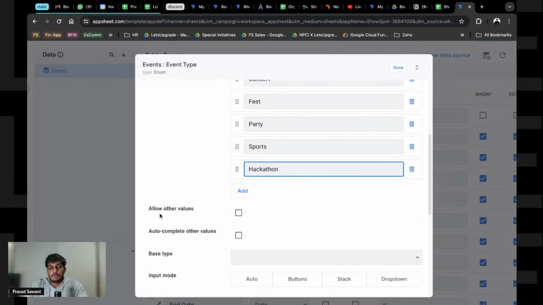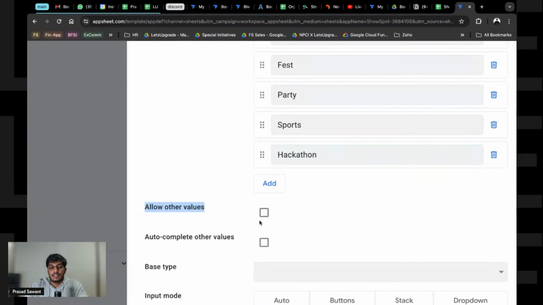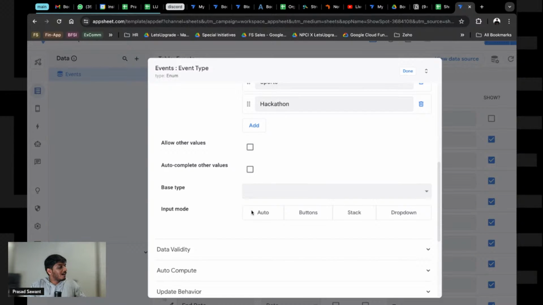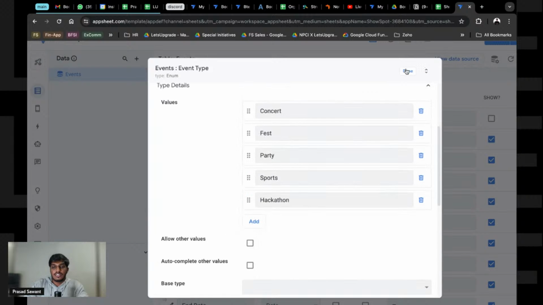Again, you have an option to let the user decide what to do. But we are not going to enable that, for that matter. And I'll tell you how things differ. For now, we're not going to do anything. I'll show you the changes of how things work.